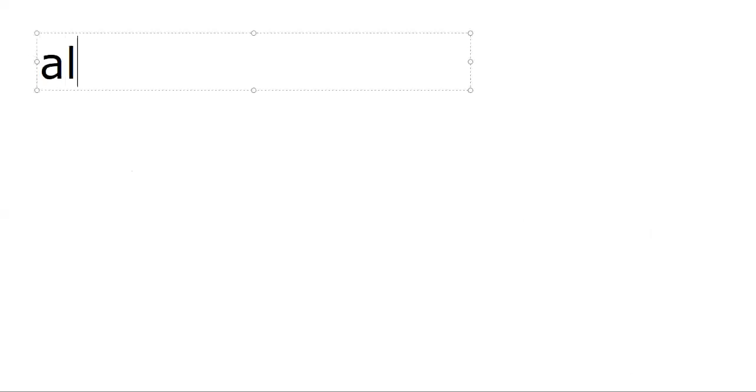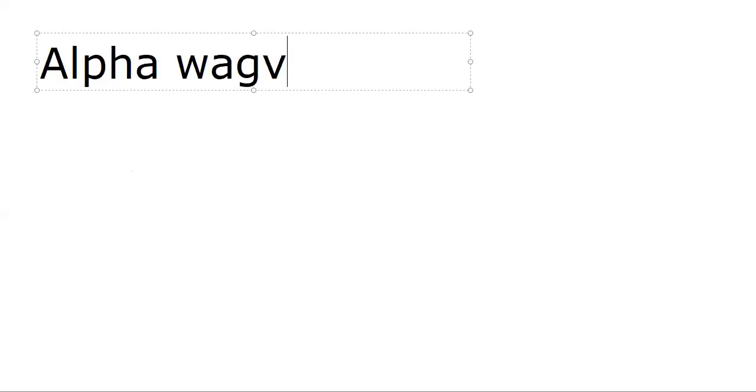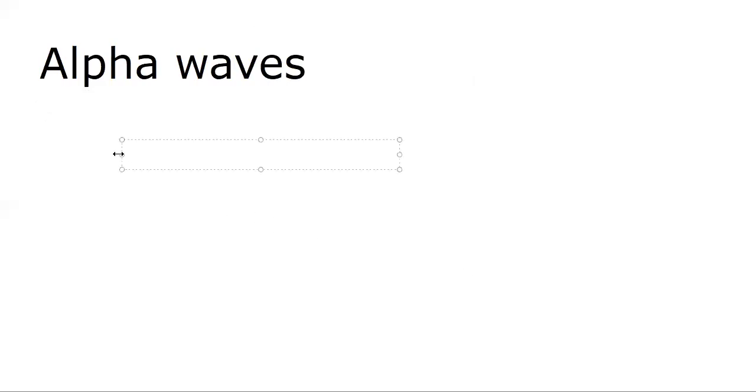First of all, I'm going with alpha waves. In which conditions will alpha waves be recorded? In a normal human being, alpha waves come as a rhythmical 8 to 13 cycles per second. Let's take a look at them, and then we'll analyze.